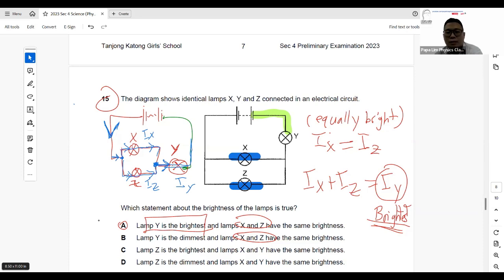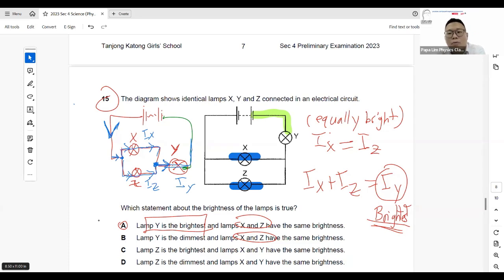Okay, so if you look at circuits, it's most important to analyze the current flowing through the different paths, to look at the arrangement of the light bulbs, to see whether it's series or parallel, and how the arrangement affects the brightness.